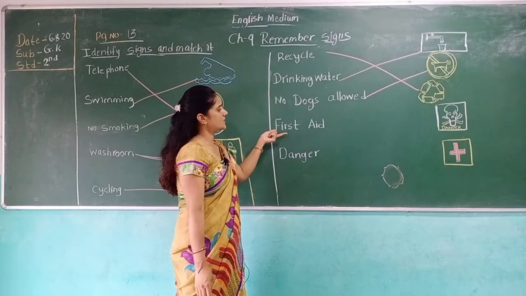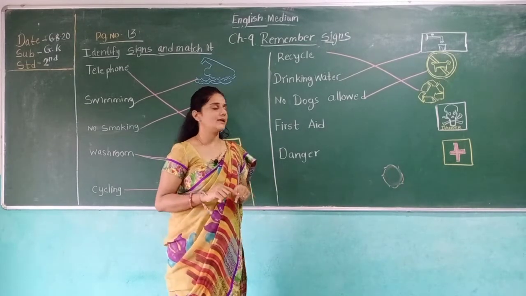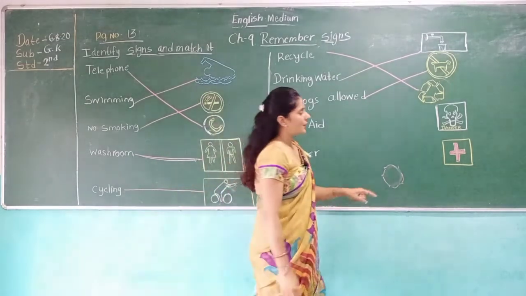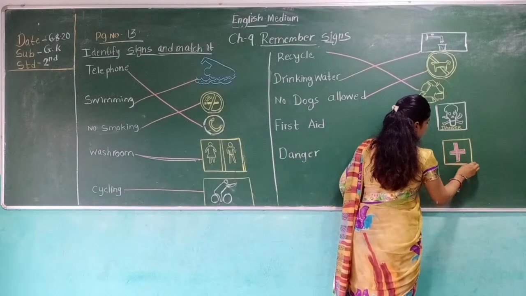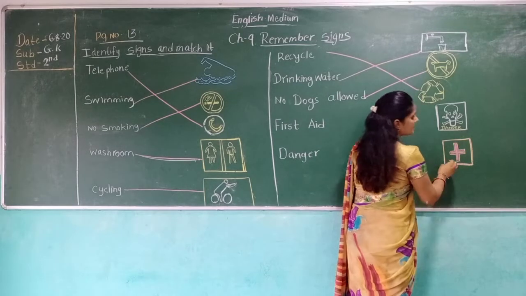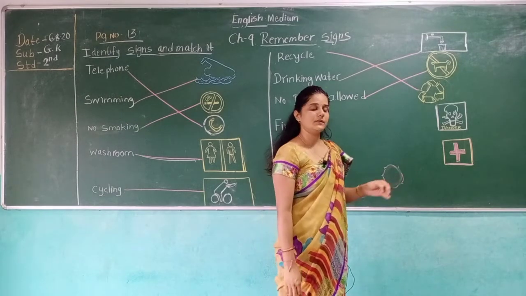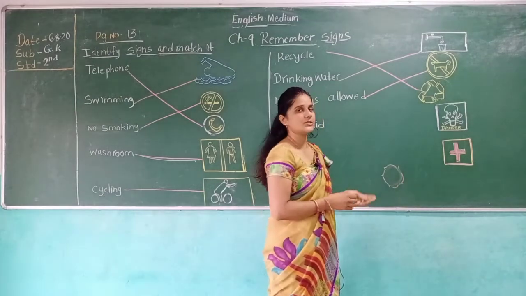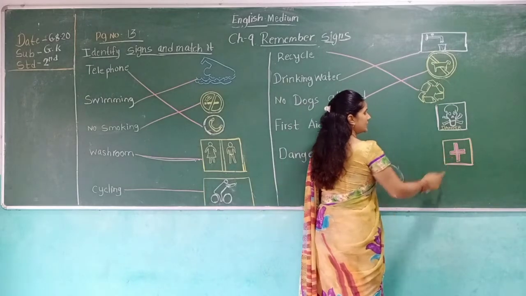Then first aid. On an ambulance, on a doctor's kit, there is the sign of first aid. What do we call a first aid kit? We keep medicines, tubes and other things in a box. We doctors have these first aid kits. So this is the sign of the first aid kit.